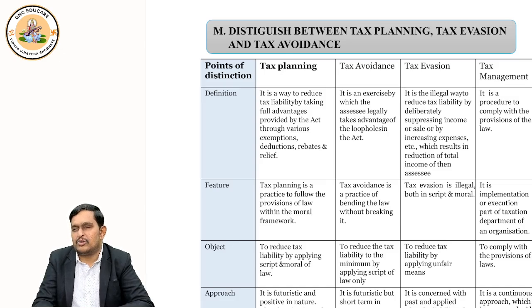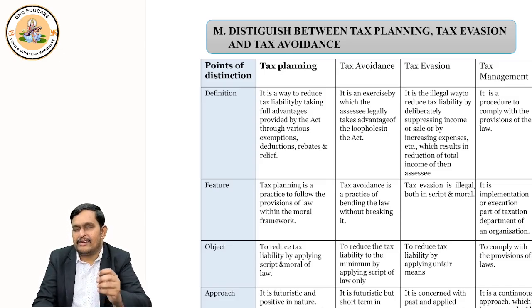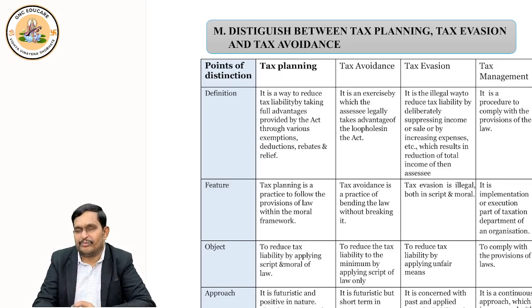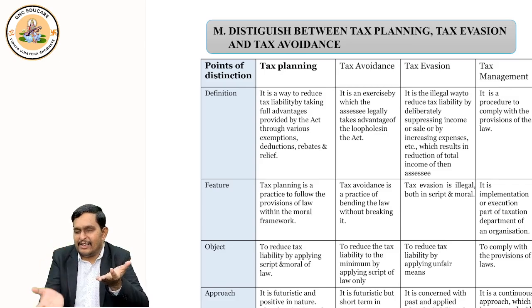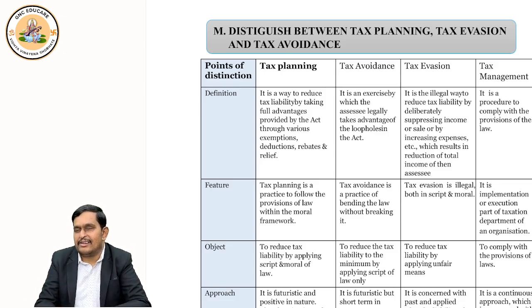Okay. Now, third is tax evasion. Here, you want to totally evade the tax. Don't pay the tax. So you will either suppress the sales, that means don't show sales revenue, or you will increase the expenditure by showing dummy invoices, dummy bills, nakli bills, and then you try to show more expenditure and less income. Income you are not showing, expenditure you are showing more, which is actually not there. Then this is called tax evasion.